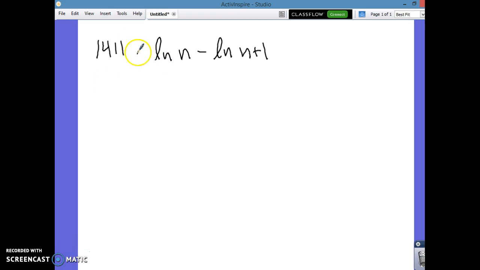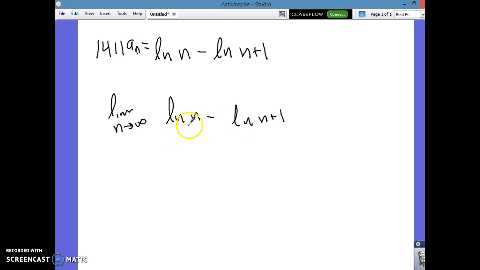All right, now we're going to be checking the convergence of this sequence. a sub n equals the natural log of n minus the natural log of n plus 1. The way we do this is we're going to be applying some of our properties of natural logs. Obviously, we have to take the limit as n approaches infinity. This would give us natural log of n minus natural log of n plus 1.